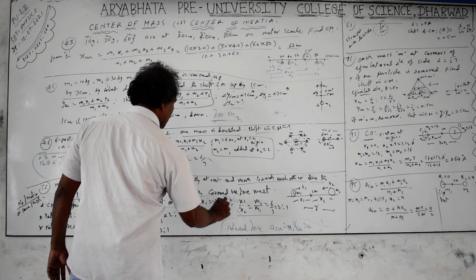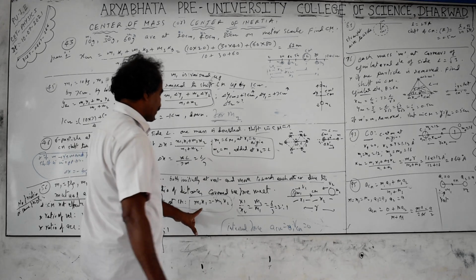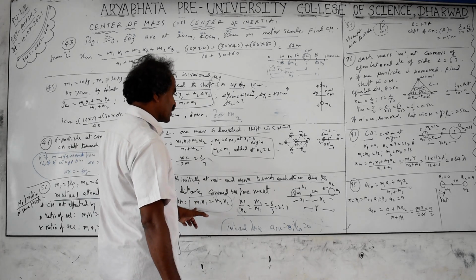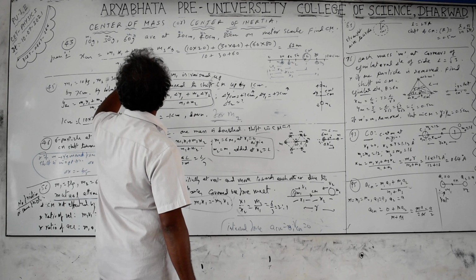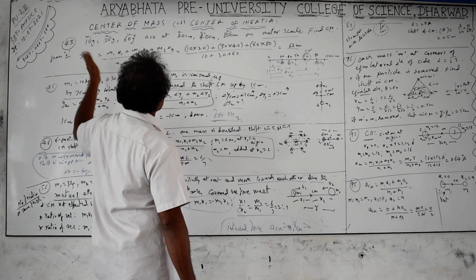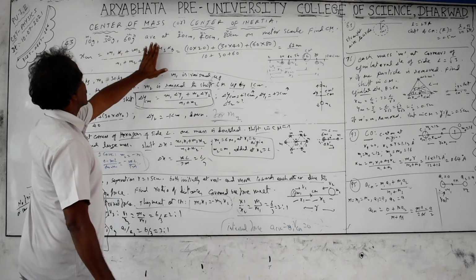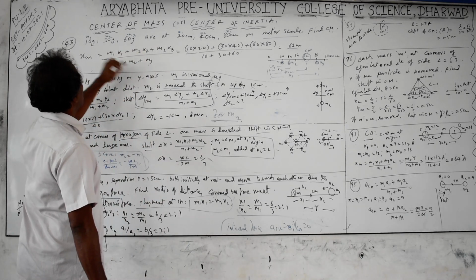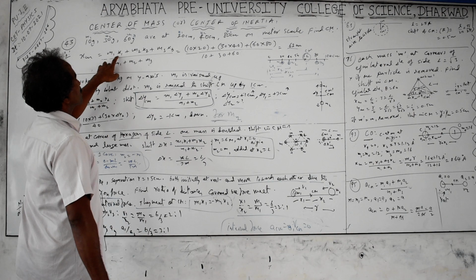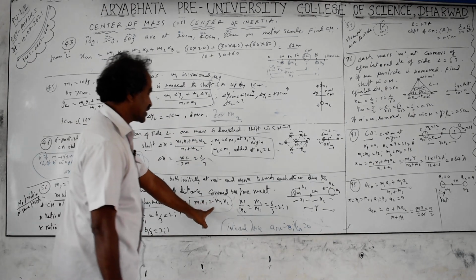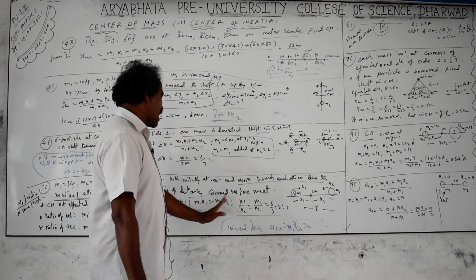The condition is nothing but m1 x1 equals m2 x2. That means in the formula for xcm, the shift will be 0. In that case, with only two particles, (m1 x1 plus m2 x2) by (m1 plus m2) equals 0. So you get m1 x1 equals minus m2 x2. The minus is not compulsory; it only indicates opposite direction.